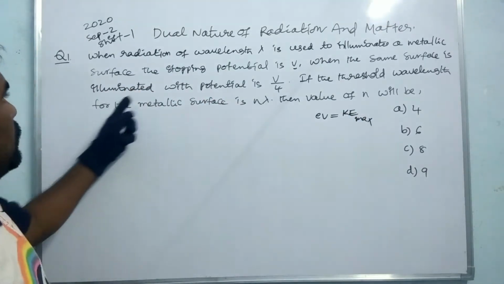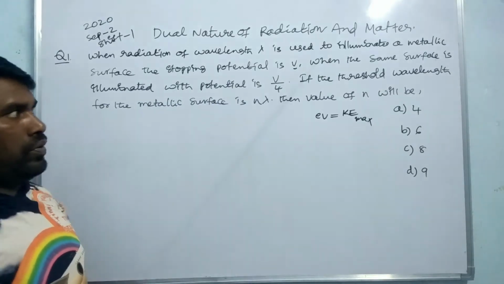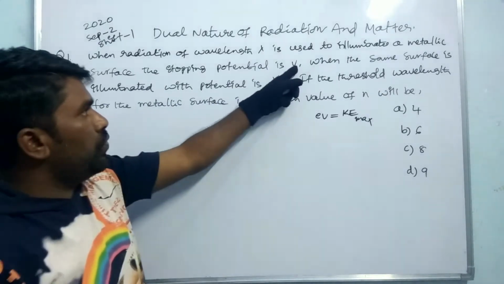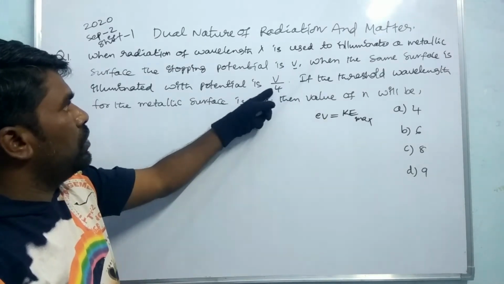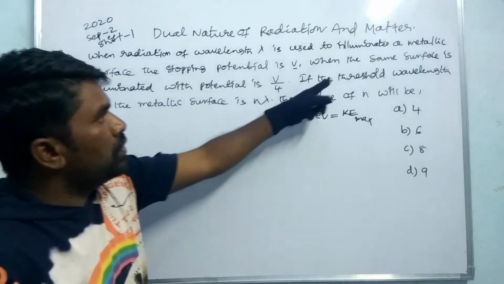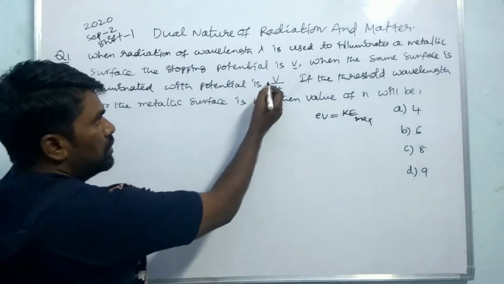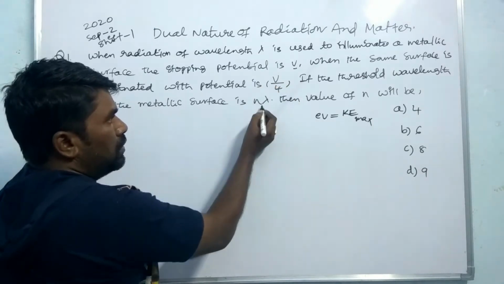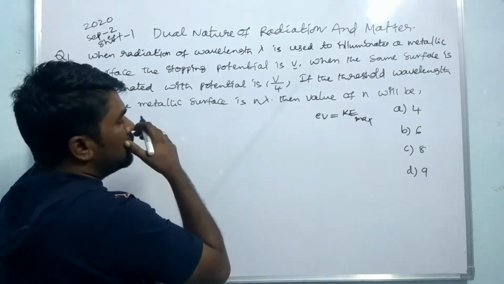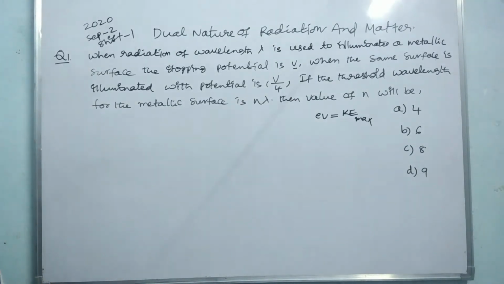When the same surface is illuminated with radiation of wavelength 3 lambda, the stopping potential is V by 4. If the threshold wavelength for the metallic surface is n lambda, then the value of n will be?